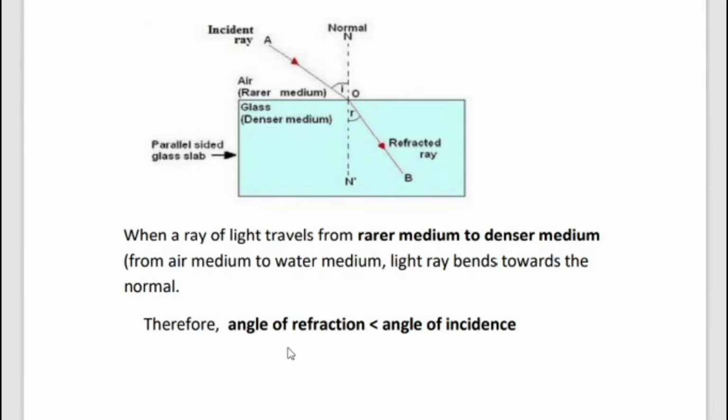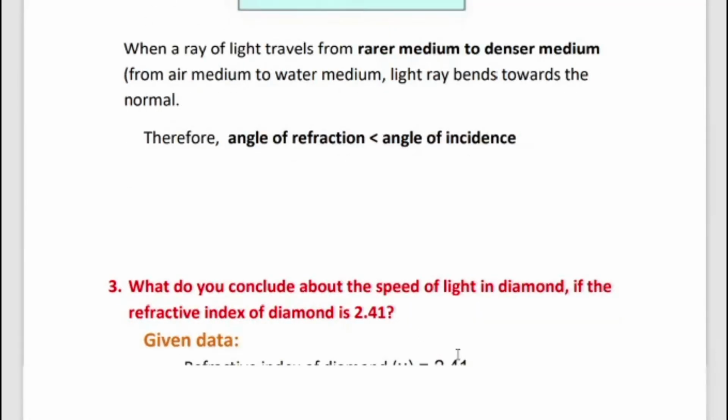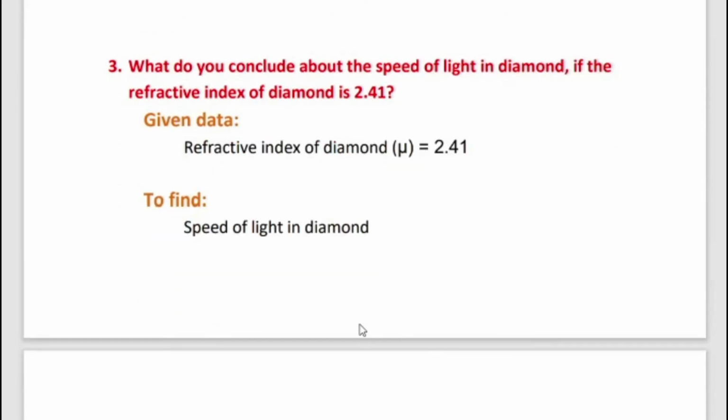What is angle of refraction? Angle of refraction means the angle the refracted ray makes with the normal. Then angle of incidence is the angle between the incident ray and the normal. Then we move to the third one.